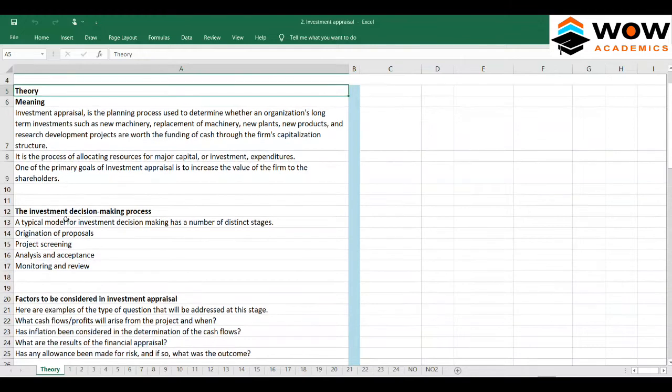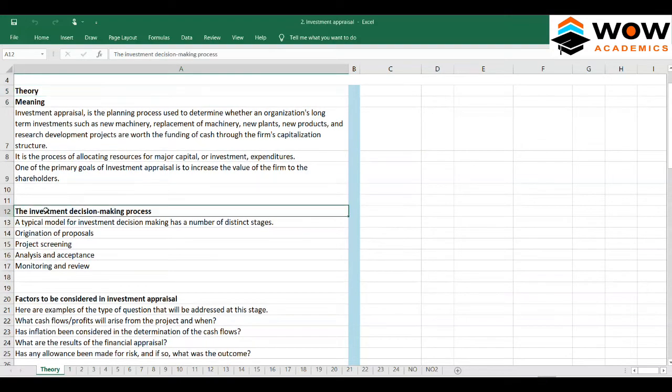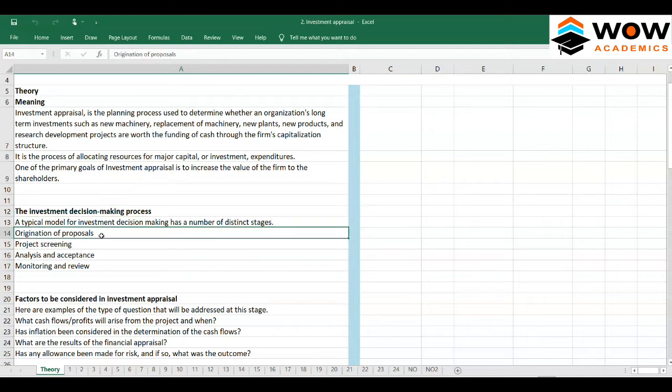So the investment decision making process, what is it all about? A typical model for investment decision making has a number of distinct stages here. Number one, origination of proposal. So first, the CEO will say, we want to develop our company, so we want some 3 or 4 proposals on how to develop the company.